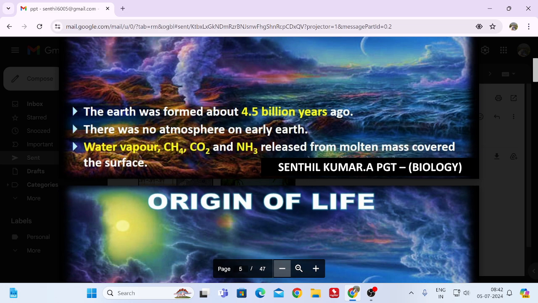Gradually the flame was reduced, and it became a molten mass. In that they identified these kinds of molecules: methane, carbon dioxide, and ammonia.